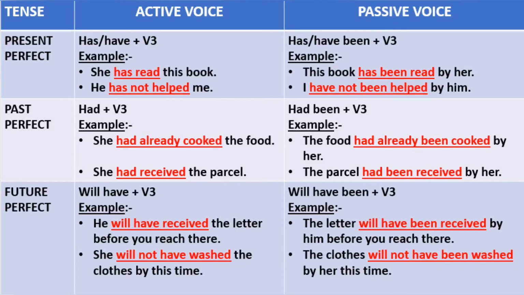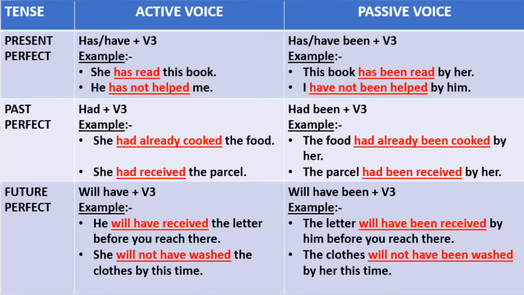In active voice, has or have plus third form of verb is there, and in passive voice it changes to has or have been plus third form of verb. Now look at the examples. She has read this book. So in this sentence, she is the subject, has read is the verb tense, and this book is the object. So in passive voice, this sentence will be this book has been read by her.